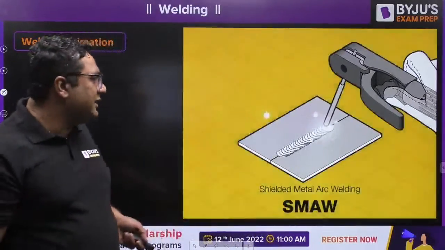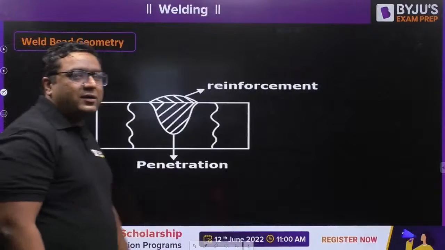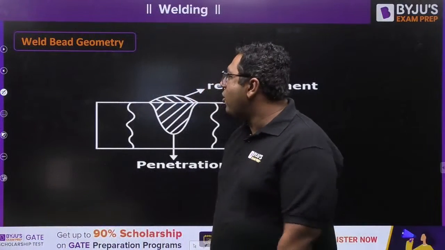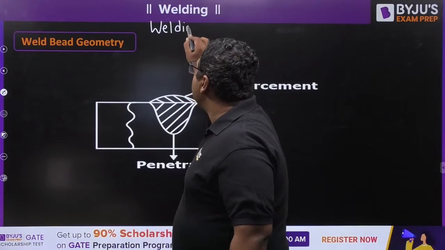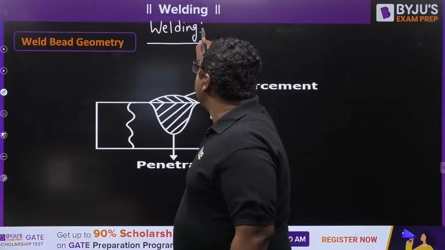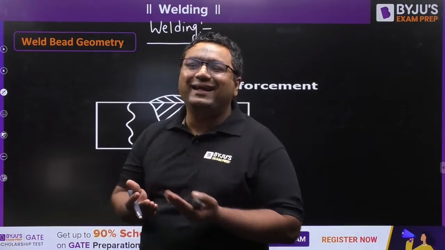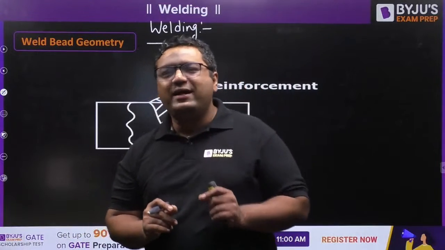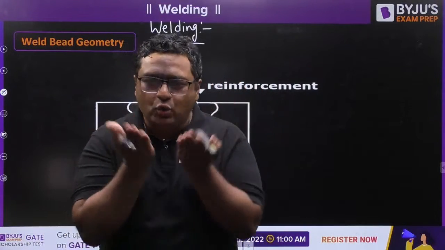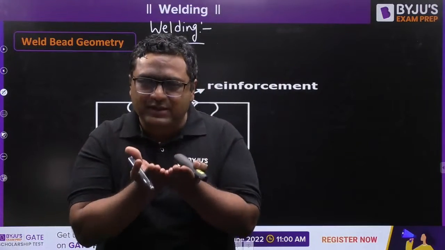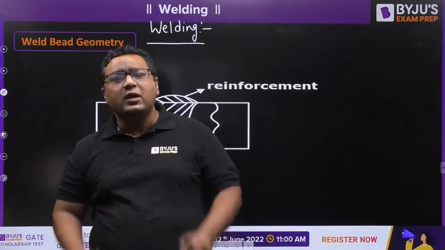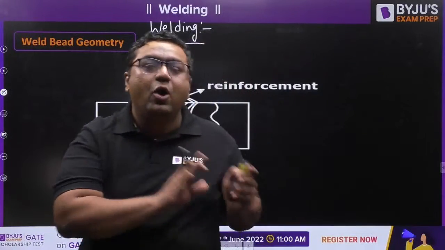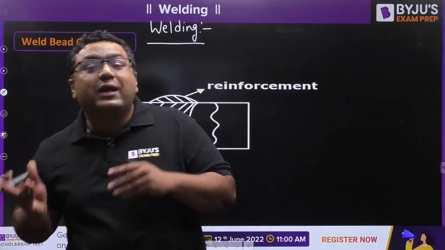So let us start, guys. So my dear, before we start the first topic about welding, first of all we must define welding. What is welding actually? So if I ask you welding, everybody would be knowing this is a process of joining. Yes, it's correct. So my dear, welding is defined as a process of joining 2 materials or 2 work pieces or 2 components with or without the help of heat, with or without the help of pressure, or both, with or without the help of filler material.